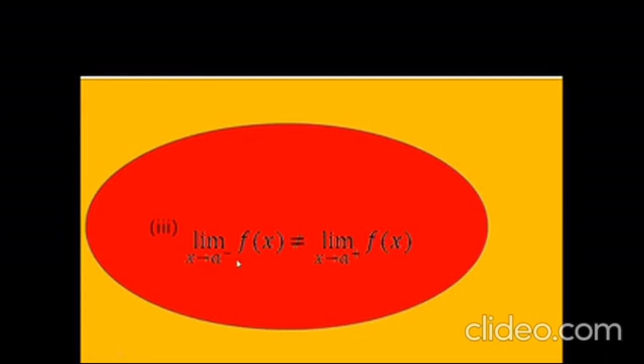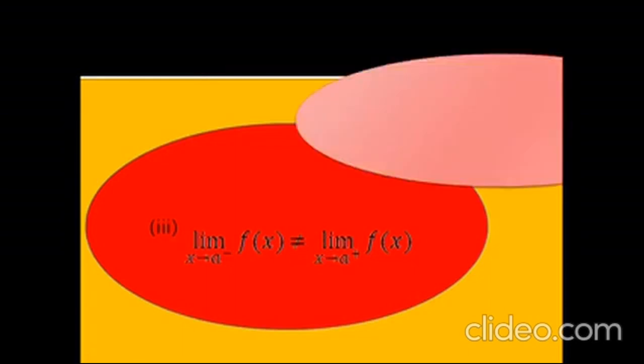So the left hand limit is not equal to the right hand limit, and if both limits are not equal to each other, again the function is discontinuous at a.